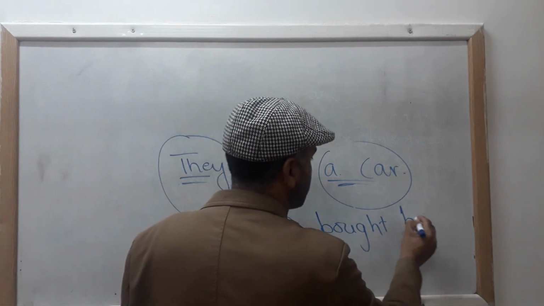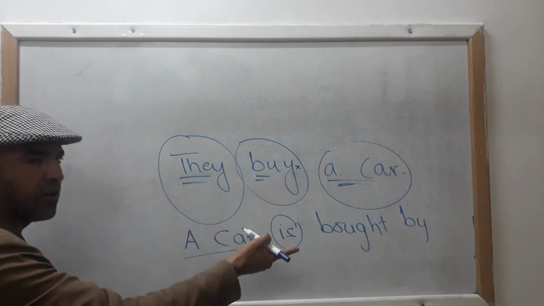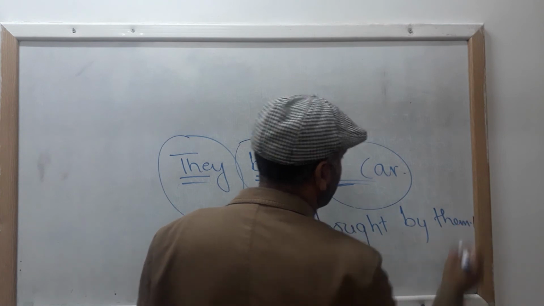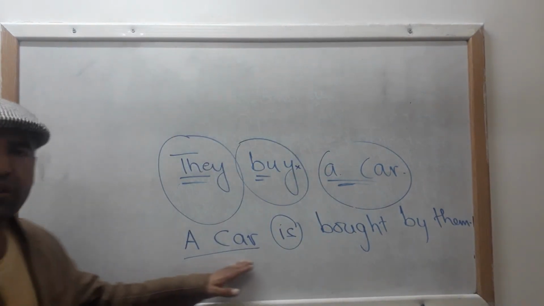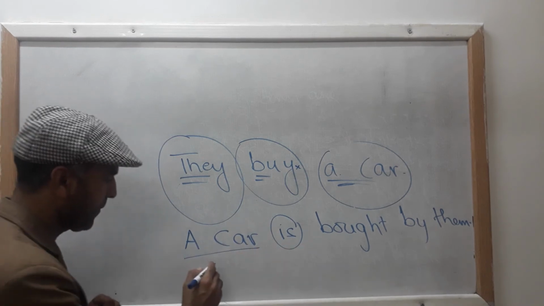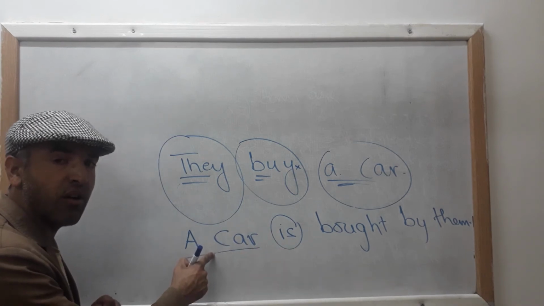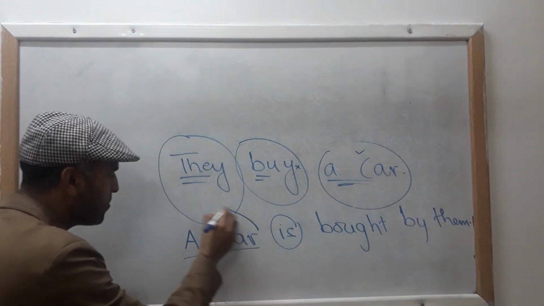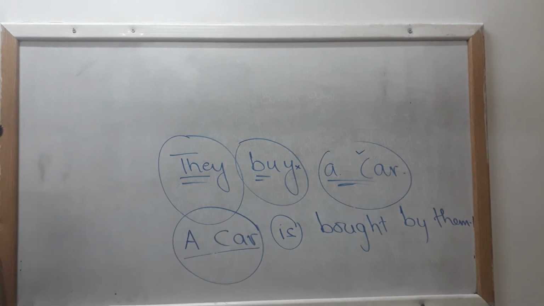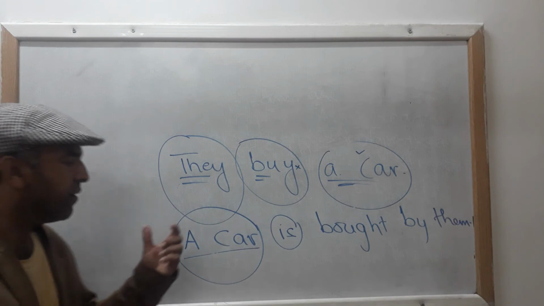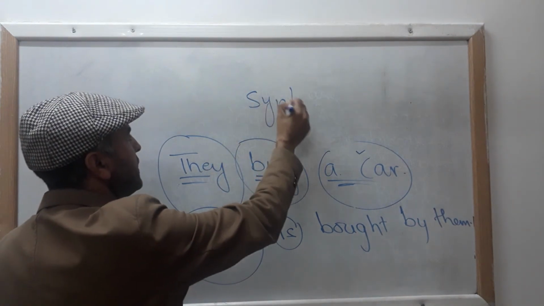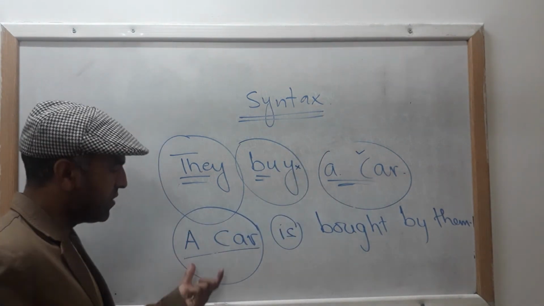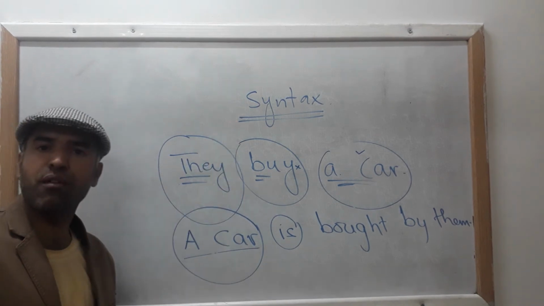Third form, bought. Use of preposition by. Again, you will have to be careful about the case. Them. Their changes to them. So this is the construction of passive voice. And here is, don't consider it as object. It was object in active voice. Now it is subject. Why? Because your object never ever comes in the beginning or start of the sentence. This is called syntax, arrangement of words in a sentence. This is quite contrary to the syntax of English language.